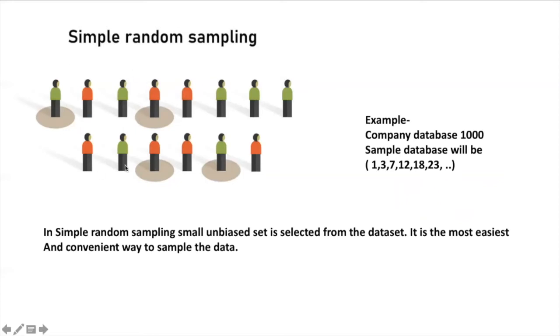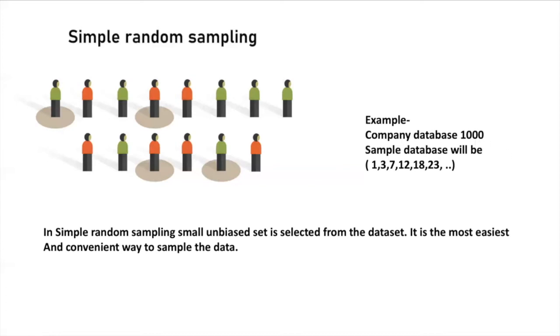As you can see in the example, we have selected some samples from the data set in a random manner, like 1, 3, and some number and second last. So now let us take a common example we will discuss in all four types of sampling. Imagine you want to select a simple random sample of 100 employees from a company database of 1000 employees.